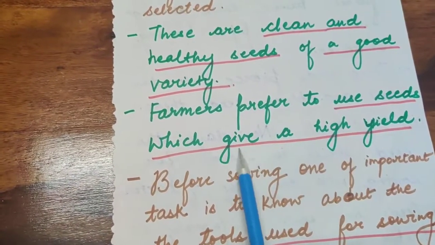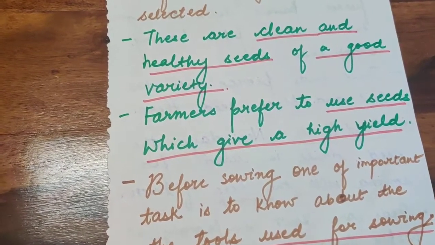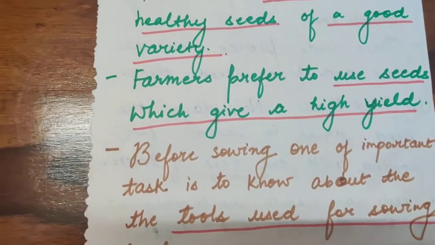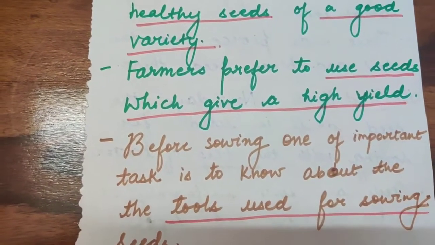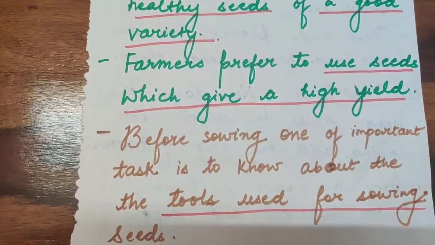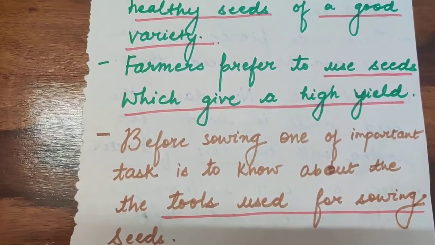Farmers prefer to use seeds which give a high yield. They always prefer those seeds which will give a good yield, because why are the farmers growing crops? For economic growth and agricultural growth, the economy and agriculture everything depends on that. So if the yield is proper, then only there is a use of putting those seeds in the field.